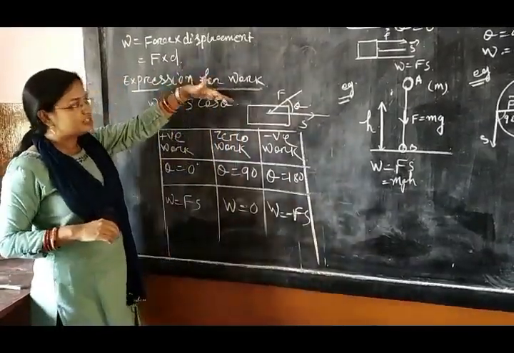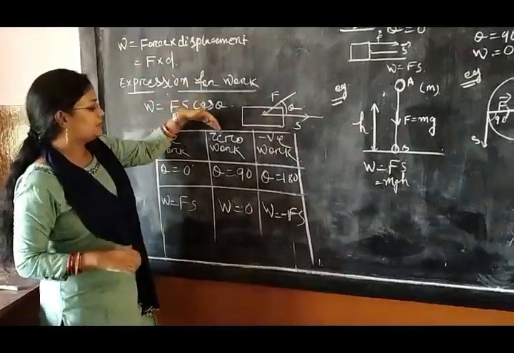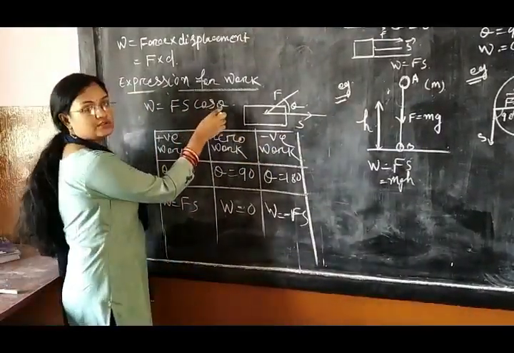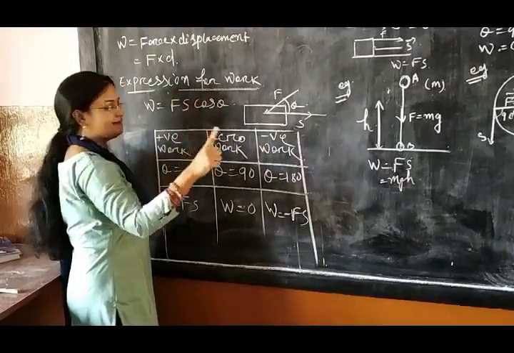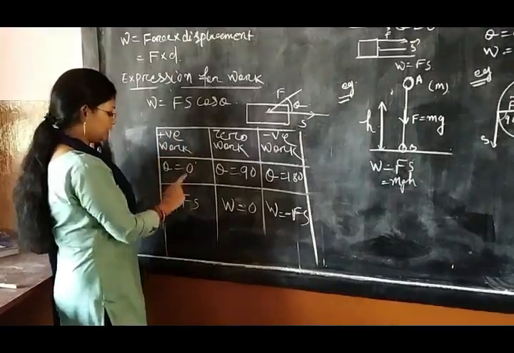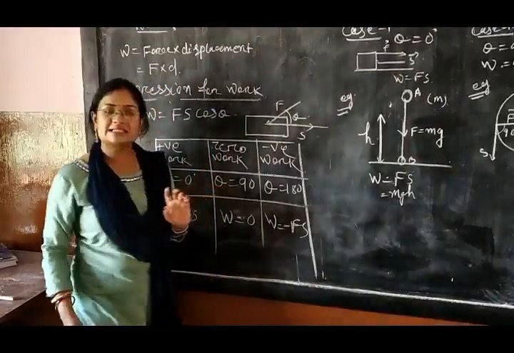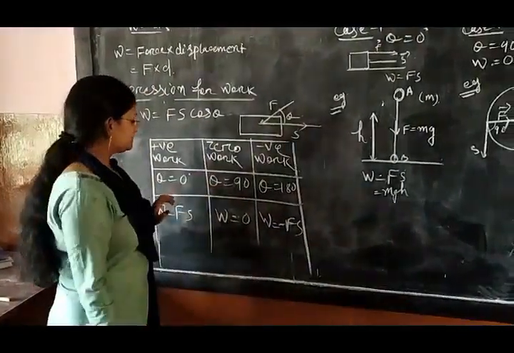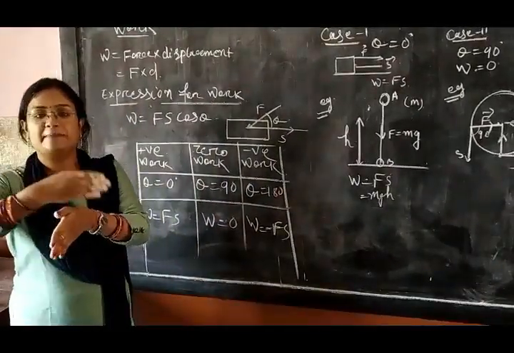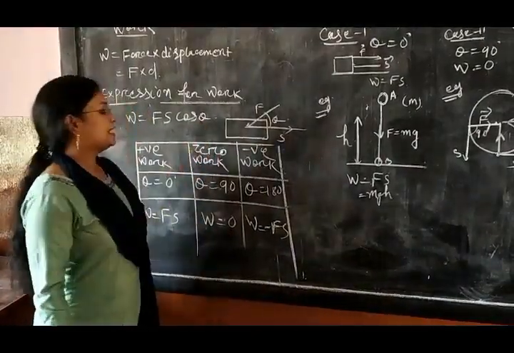On the basis of this formula, we can divide work into 3 parts: positive work, zero work and negative work. For positive work, theta equals 0, cos 0 is 1, into Fs, so W equals Fs. For zero work, which value of theta makes cos theta 0? 90 degrees. That means when the force and the displacement are perpendicular to each other, the work done is 0, when theta is 90 degrees.